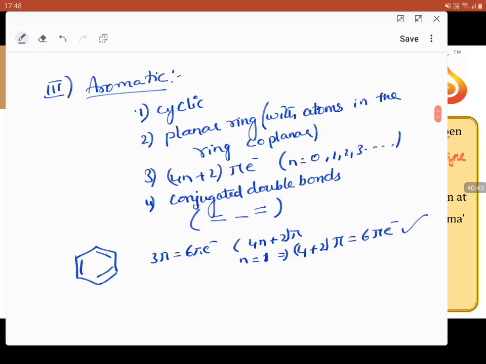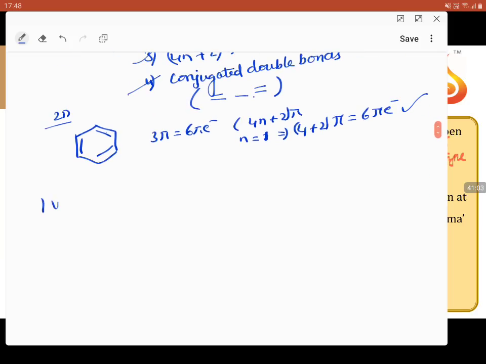So it satisfies the 4n+2 rule. It is cyclic and has all carbon atoms in one plane. It's a two-dimensional structure, so it all lies in one plane, and it is conjugated. Every double bond is separated by a single bond. You can see between any two double bonds there is a single bond. So if you satisfy all these 4 points, we say it is aromatic.